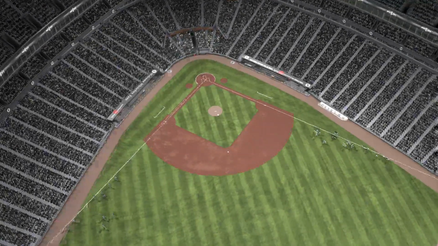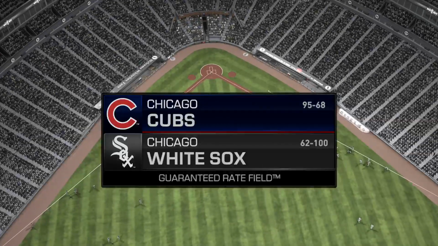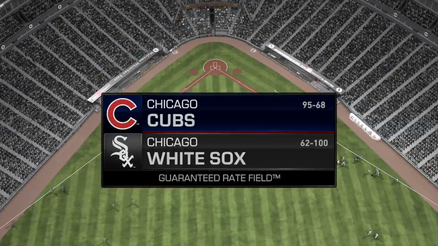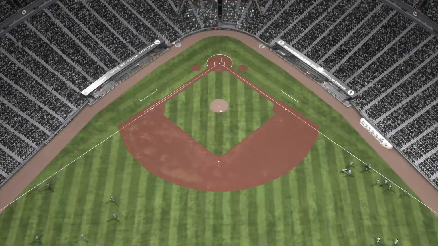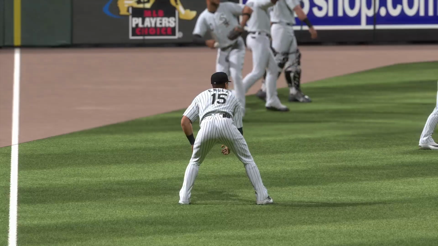We are under the bright lights tonight as MLB Network welcomes you to this presentation of Major League Baseball. Ought to be a good one here between the Chicago Cubs and the Chicago White Sox. It's Interleague Baseball on MLB Network.